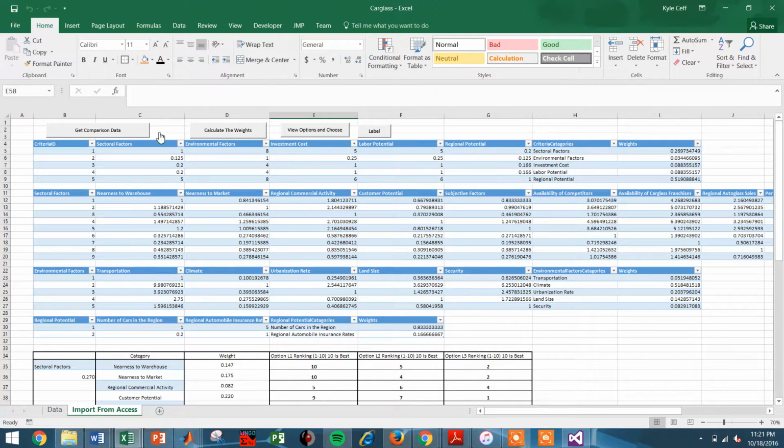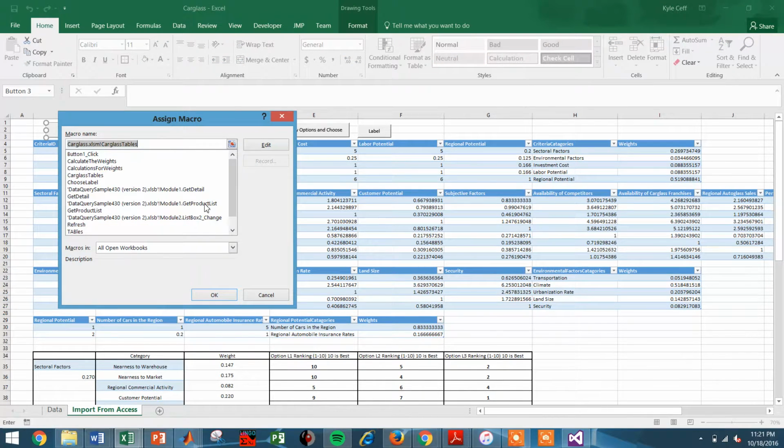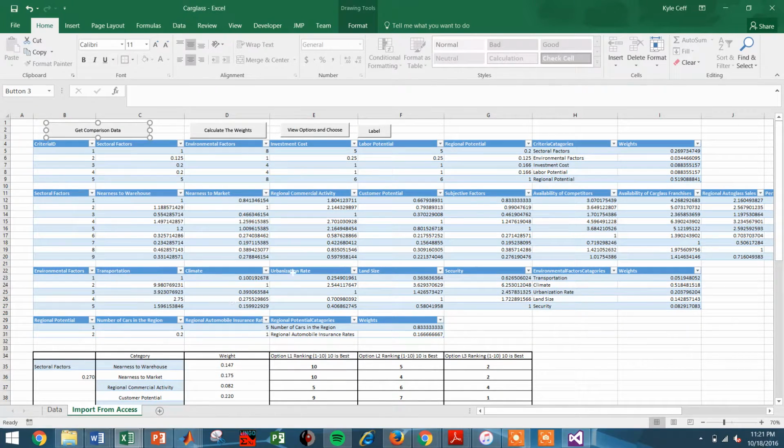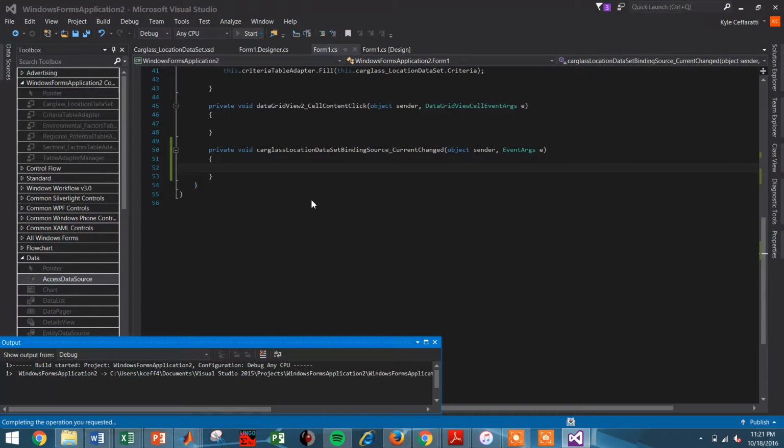And these all have macros assigned to them, so if we go to assign macro, you can see this has the Carglass tables macro assigned to it, and so forth. So that's how all of that worked. Now if we bring it over to C#, just for a brief C# implementation, we can run this.